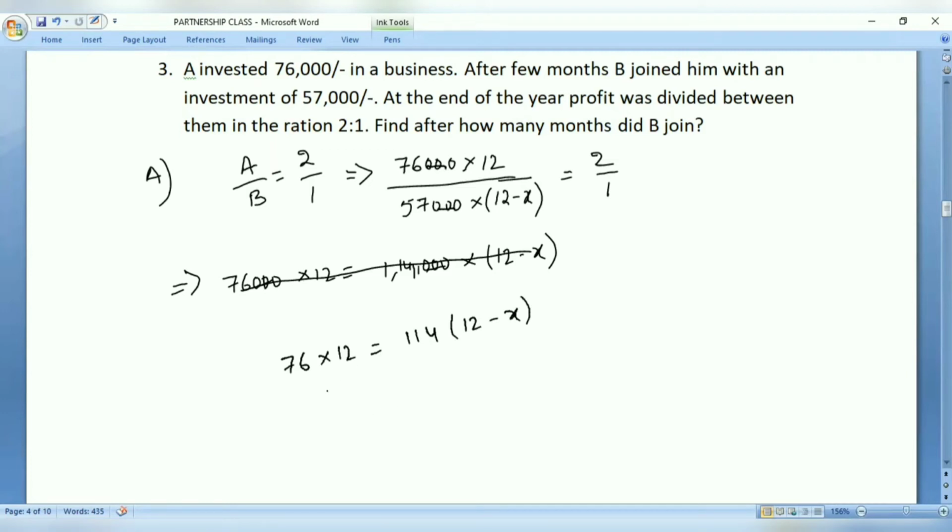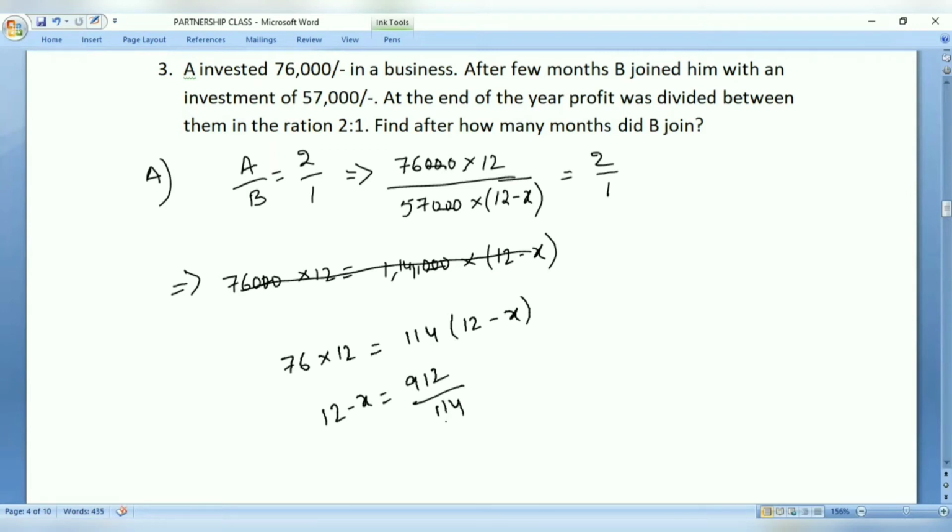12 into 76, what is the answer? 12 sixes are 72, 12 sevens are 84. So it becomes 912. So 12 minus X is equal to 912 divided by 114.